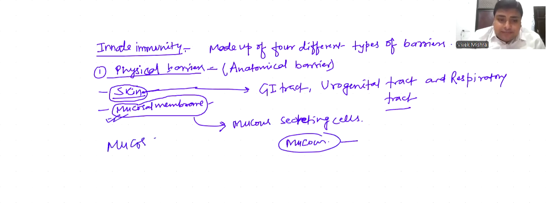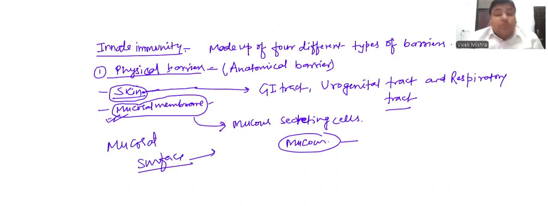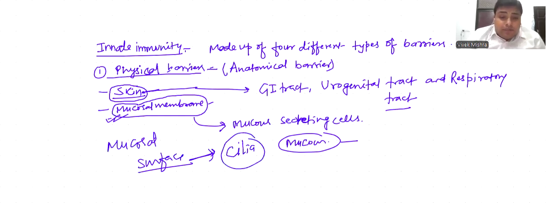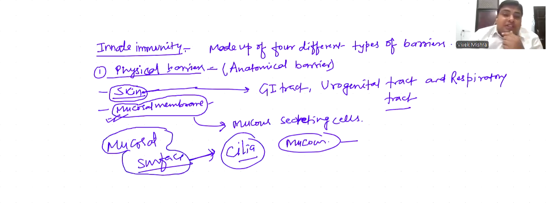Mucosal surface secretes mucus which entraps the pathogens, and in this mucosal surface cilia is also present which propel the pathogens. Mucosal surface provides protection from pathogens in the regions where skin is not covering our body. Both skin and mucosal surface or mucosal membrane mainly provide the physical barrier of the immune system.